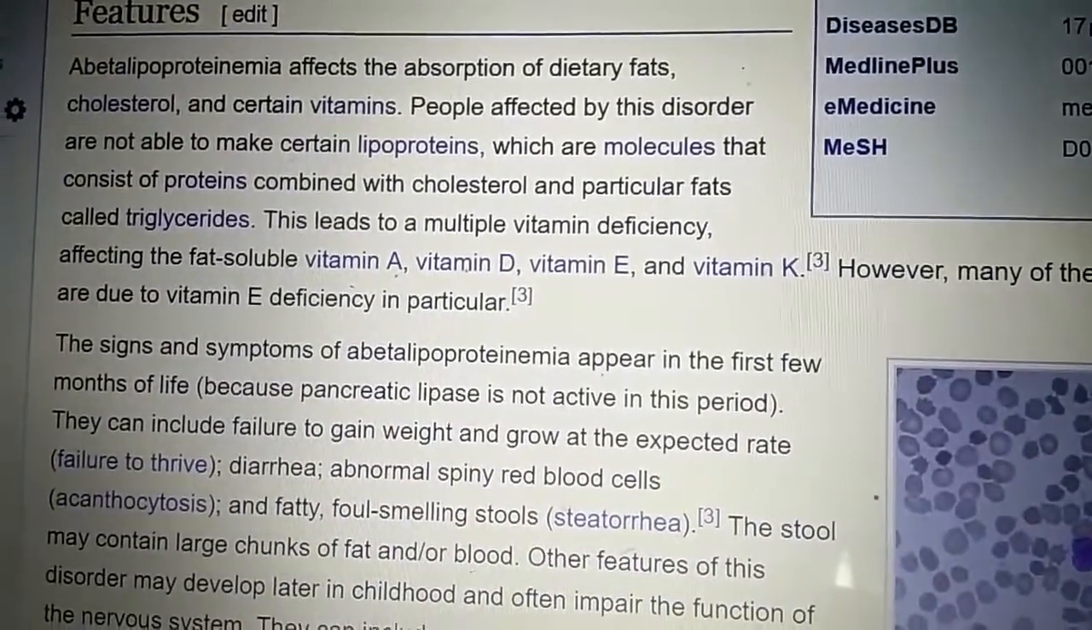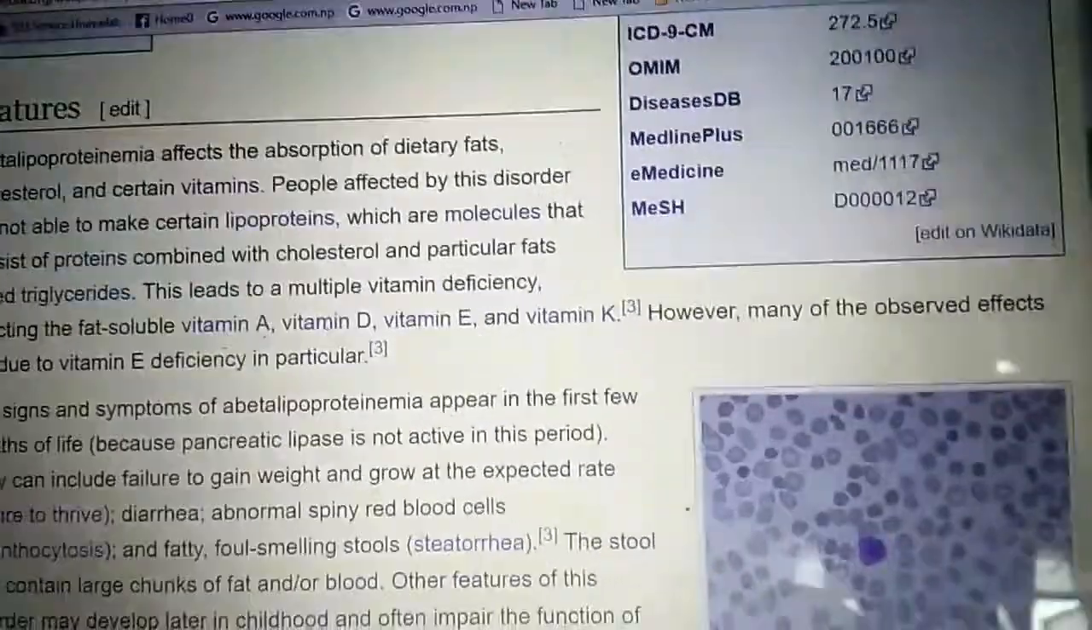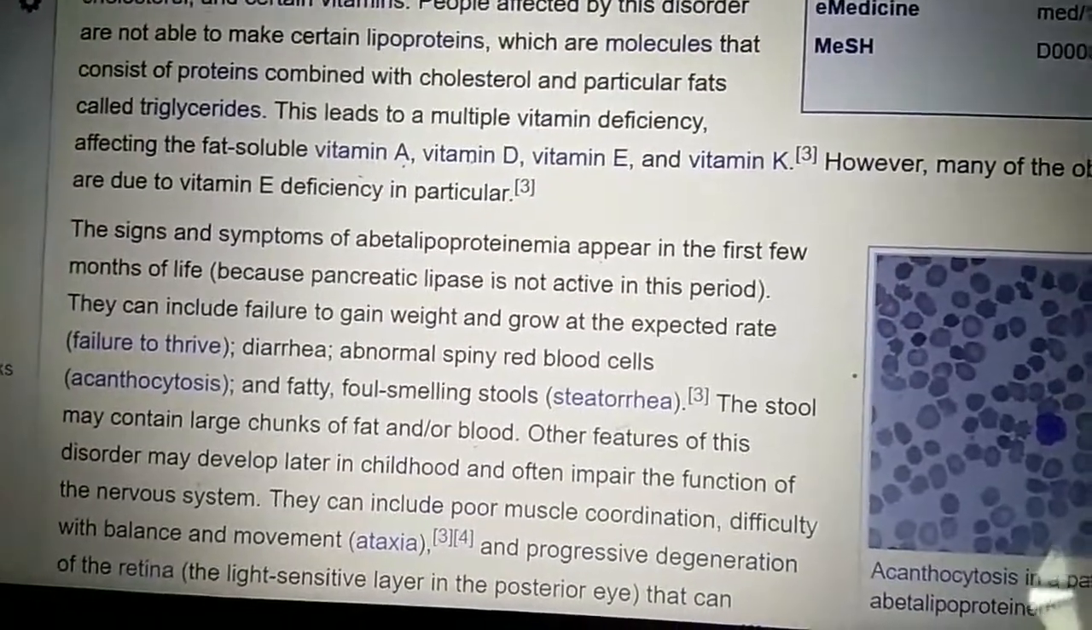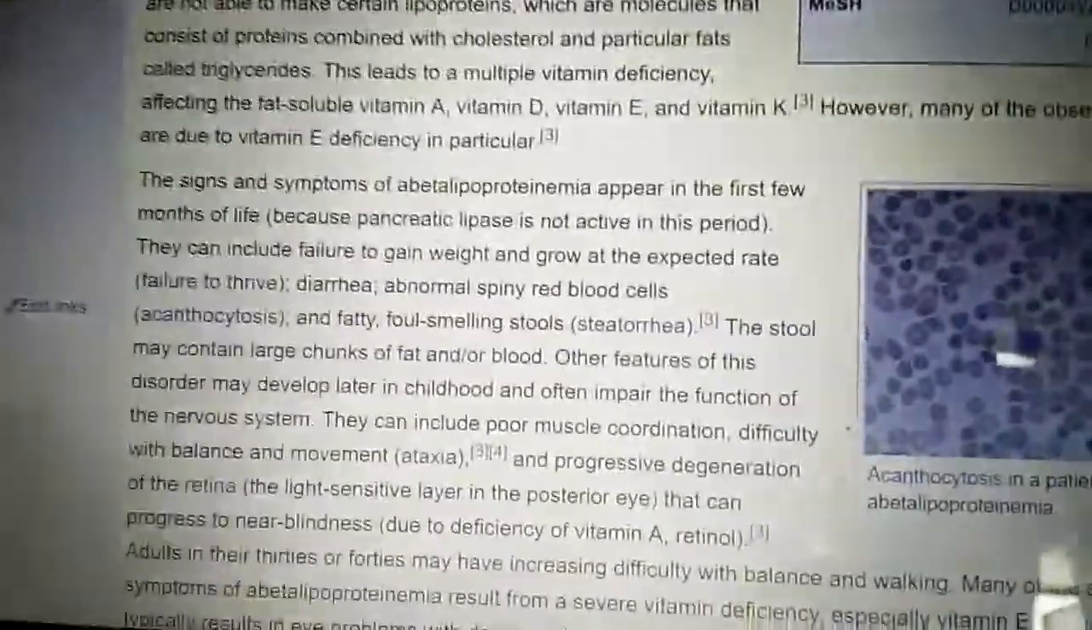This leads to multiple vitamin deficiency, affecting A, D, E, K vitamins, which are not absorbed. However, many of the observed defects are due to vitamin E deficiency in particular. Point to be noted: vitamin E deficiency in particular. Many of the observed defects.